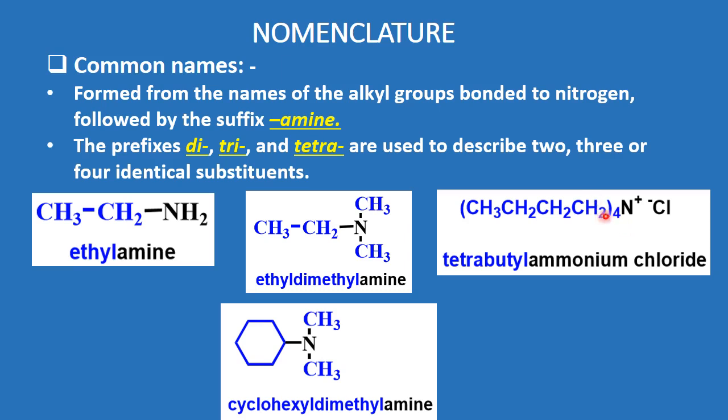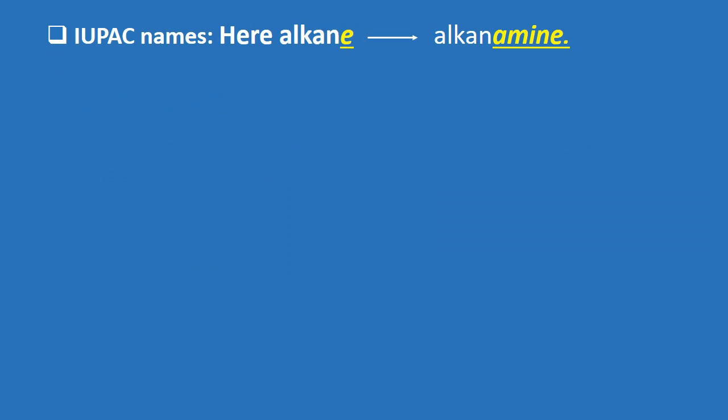Similarly, here it is a chloride salt, an ammonium chloride salt, as I talked about. So 4 hydrogen atoms are replaced by butyl groups, hence it is known as tetrabutyl ammonium chloride. Next, you can see here a cyclic aliphatic chain, which is a closed chain structure, named cyclohexyl dimethyl amine.